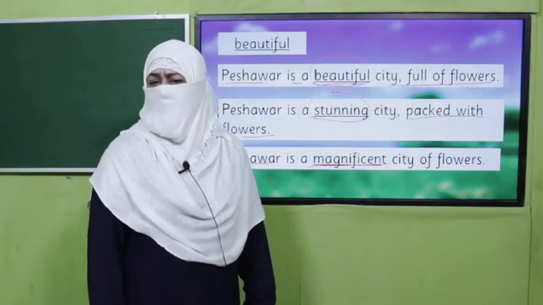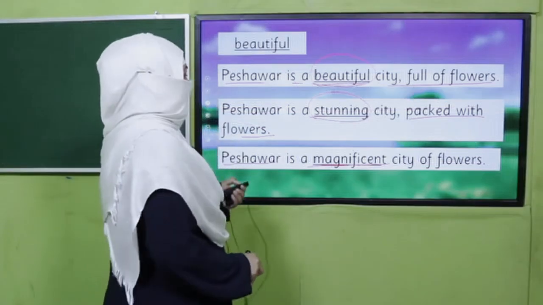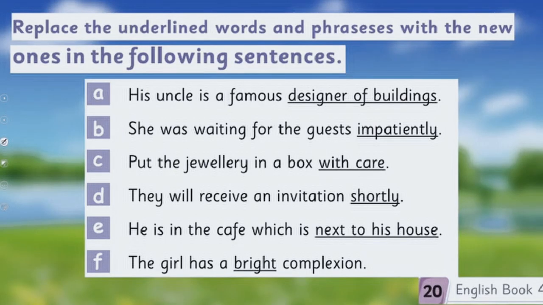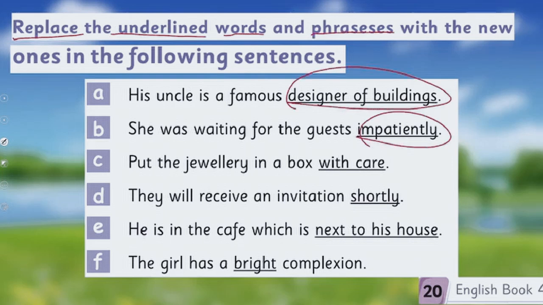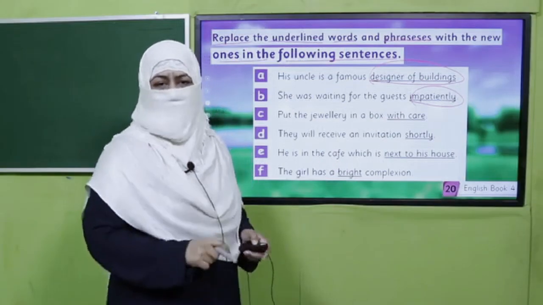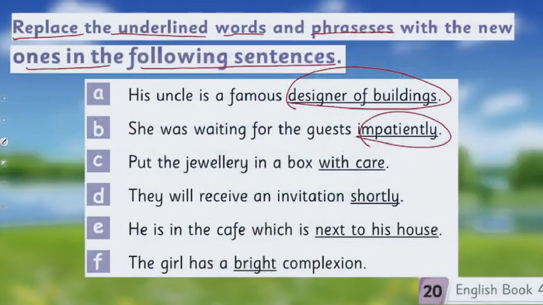Yes, my dear students, are you done with it? Good job. Now it's time to practice from your book. All of you open your book on page number 20. It's question number 10. Replace the underlined words and phrases. So in a few sentences there are words, in a few sentences there are phrases. You have to replace them with new words in these sentences. You will rephrase these words or phrases and will rewrite these sentences in your notebook. So pause the video and complete this exercise.